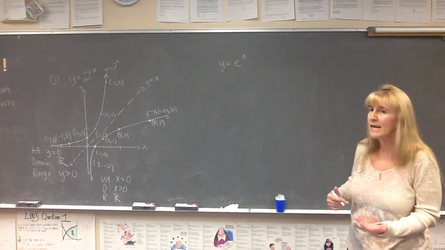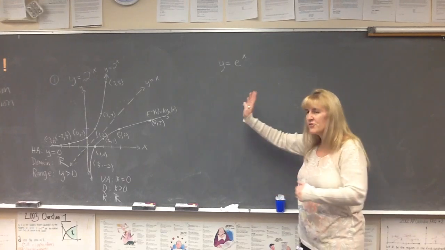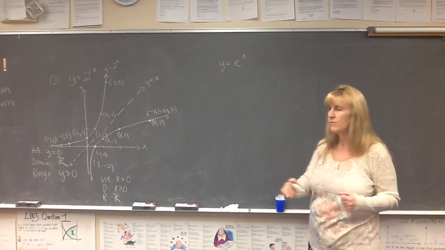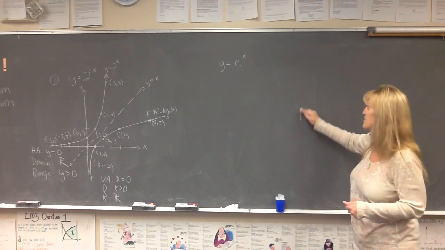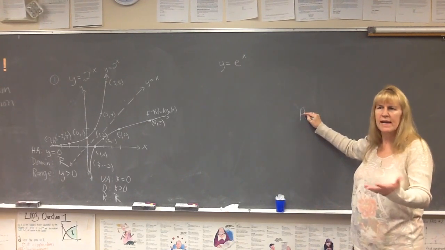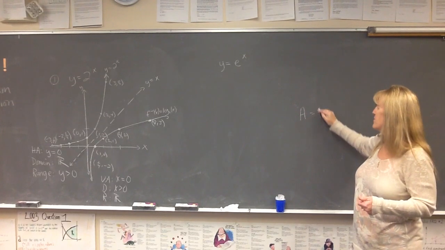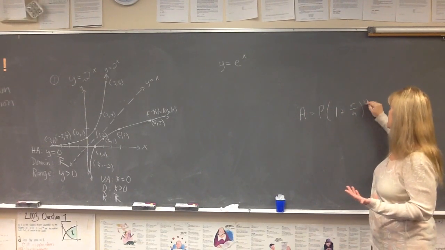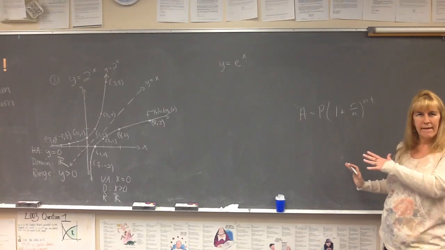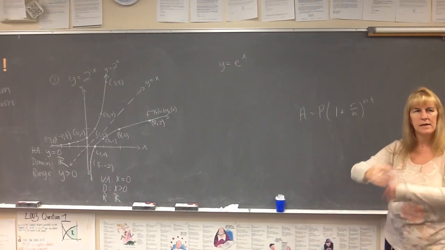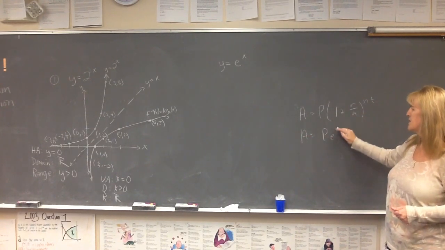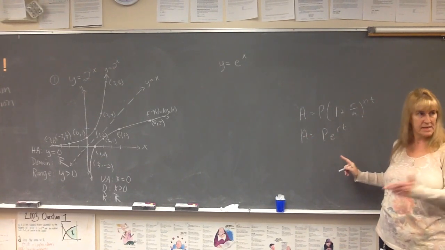Okay, so we have y equals e to the x. And last year I gave you a numerical analysis of what e represented. We started off with the formula for the amount of money you have in your account: the principal you started with times 1 plus r over m to the nt. Do you remember that formula? And then if you compounded continuously, this formula turned into P e to the rt. Remember that? The PERT thing, right?